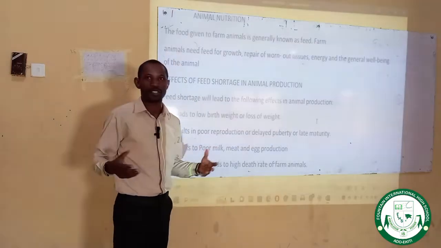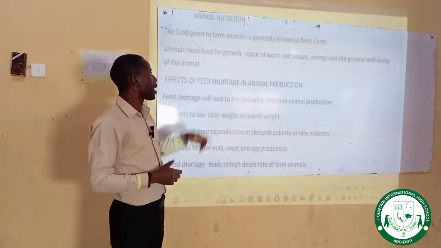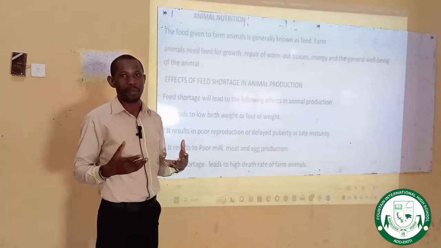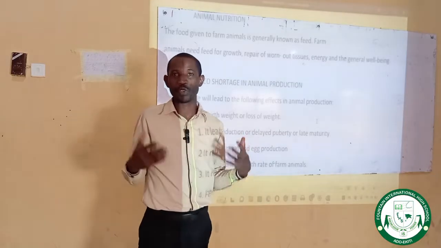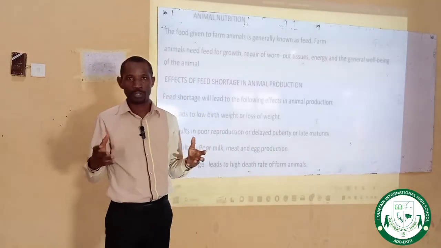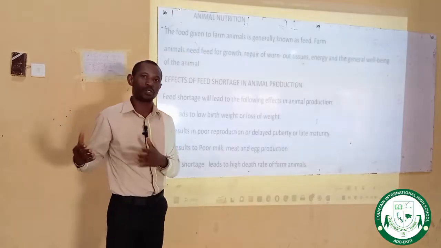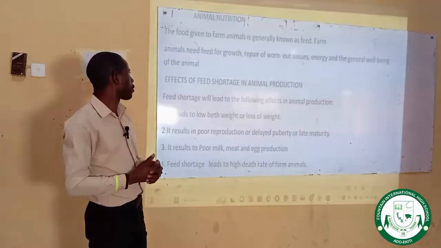There's one thing I want you to take note of in this topic. The food given to a farm animal is called feed, while the one given to human beings to eat, to consume, is called food. All right, it's called food, but the one given to animals is called feed. Please take note of that.